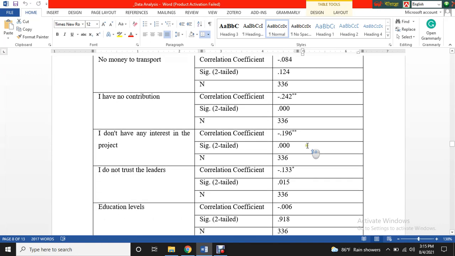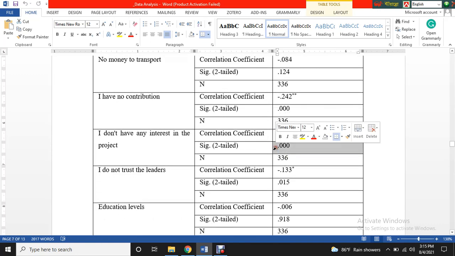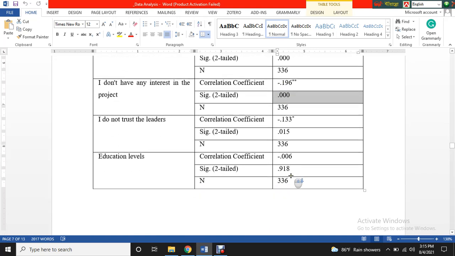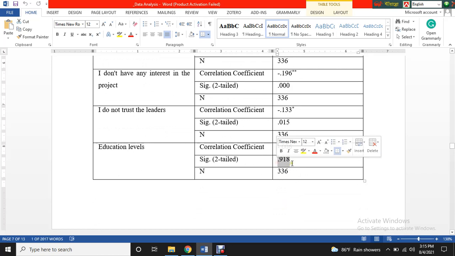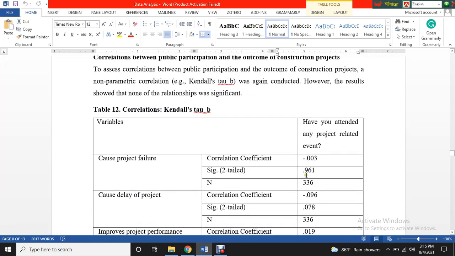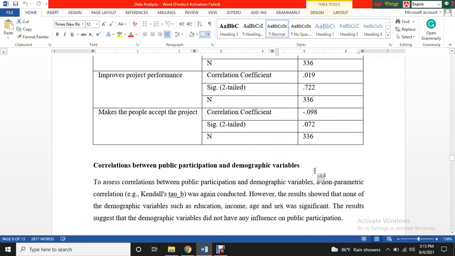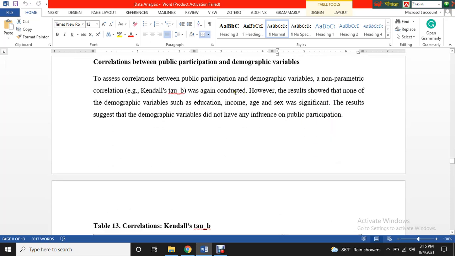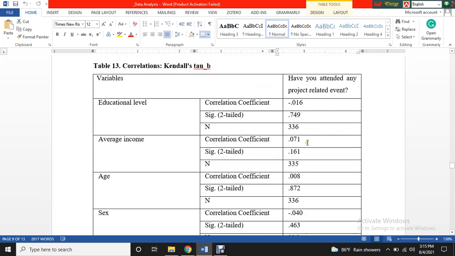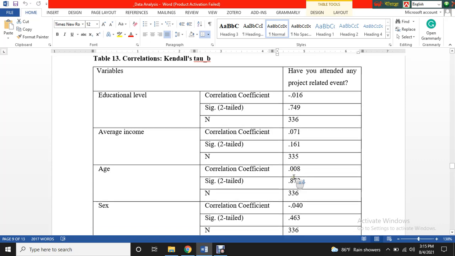For example, here the significance level is very low, that means the p-value is less than 0.05, and at that time it will be significant. Here you can see the p-value is greater, so the coefficient is not significant. This is how we can explain it. And here we do not find any significant value. I did the same for demographic variables, and here I did not find any significant correlation.